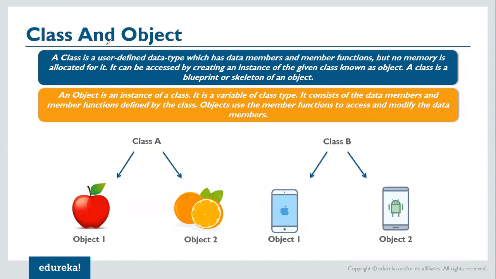Now what is a class and what is an object? A class is a user-defined data type which has data members and member functions, but no memory is allocated for it.